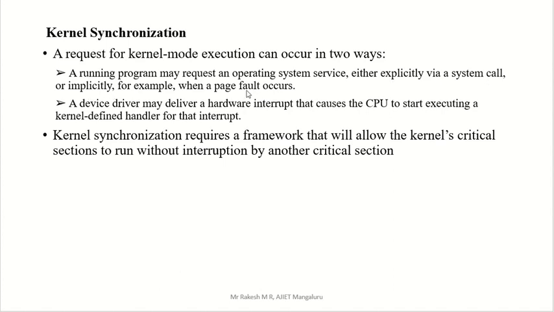Implicitly means by using some errors. A page fault is an error, right? A page fault is a problem. So by some problems, either that will give you some interrupt, or there is a possibility of a system call. Okay, so a request for an operating system service will occur by two methods, either by using a system call or by using some errors.